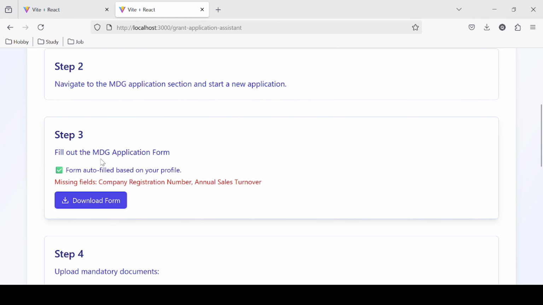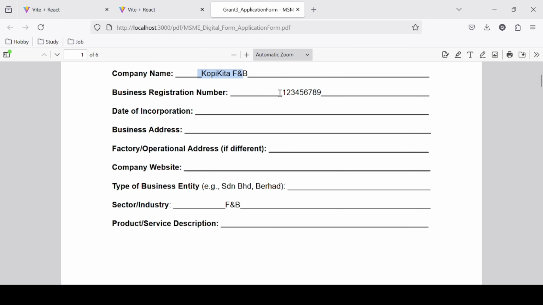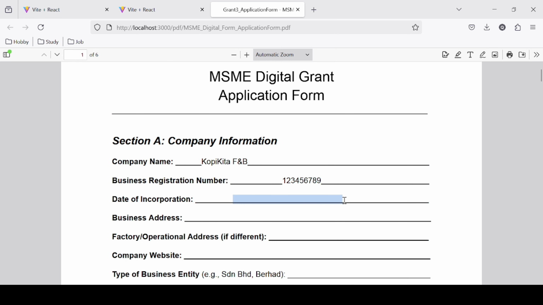If there's any step that requires an application form, our agentic AI that's powered by Qwen Max will start filling in the form. For example, it fills in the forms based on information that was collected during the onboarding, and the information that was not collected will be left blank.